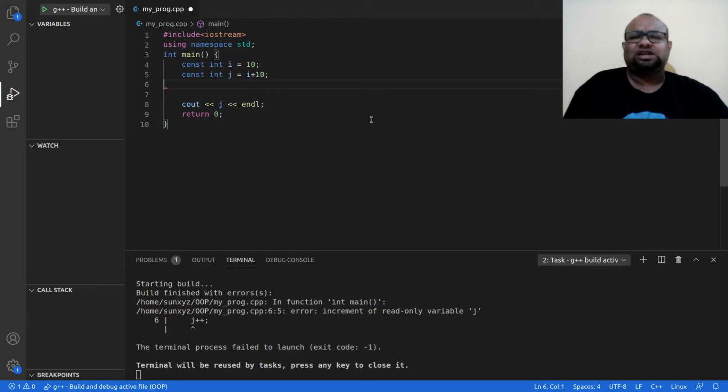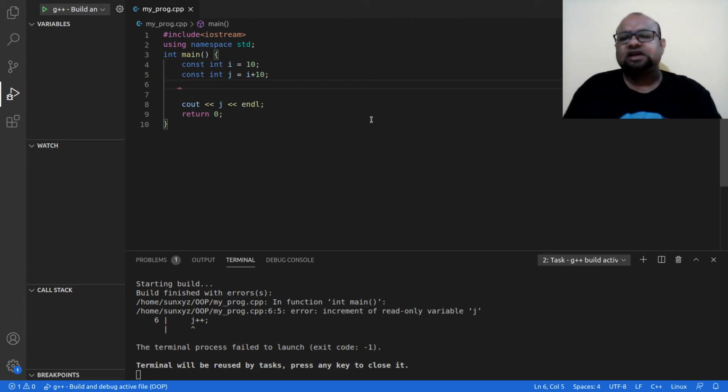Pi is a constant, so there is no point in changing the value of pi. So it makes better sense that you make it a constant. Do not allow anyone to change the value of pi. What if by mistake someone changes it? Then you will have lots of errors down the line. So make it a constant.